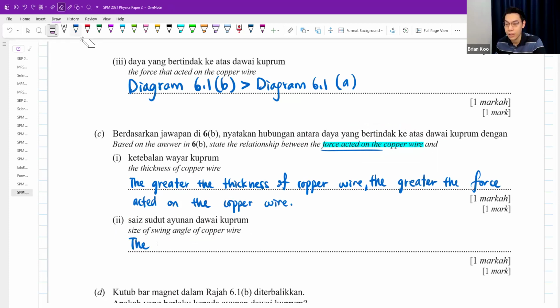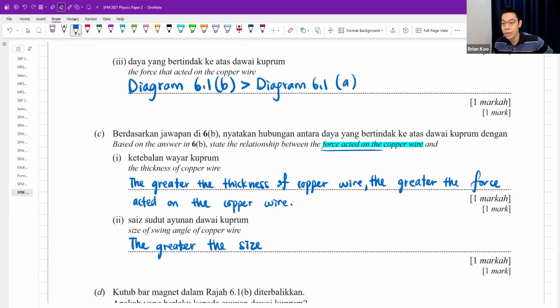The greater the... This one reversed is okay. But in SPM, even in part 1, if you reverse the force and the thickness it is also okay. We will still mark you correct. It's just that in school exams, sometimes some teachers will mark you wrong because we prefer you to write the manipulated variable first. Thickness affects the force, not force affects the thickness. Right? So if you know which one comes first, right? If you feel like both can, like in part 2, then it's fine.